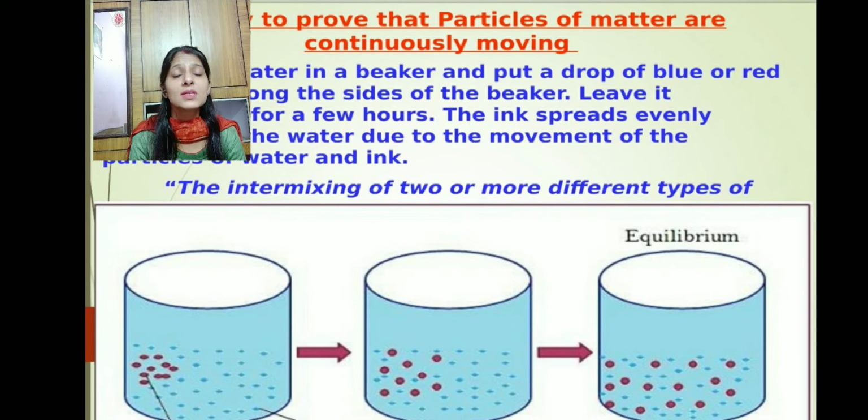In this activity, the diffusion of ink and water particles is taking place. Similarly, in the previous activity, the diffusion of sugar and water particles has taken place. I hope you would have understood the two properties, what they are and how they are present.